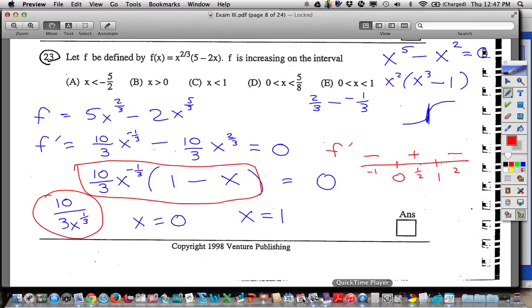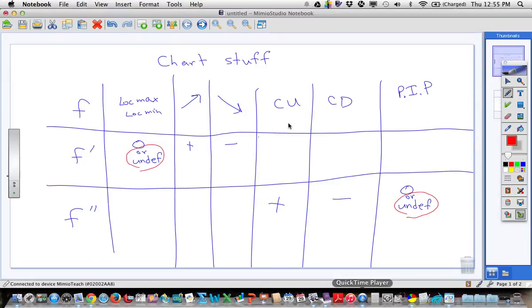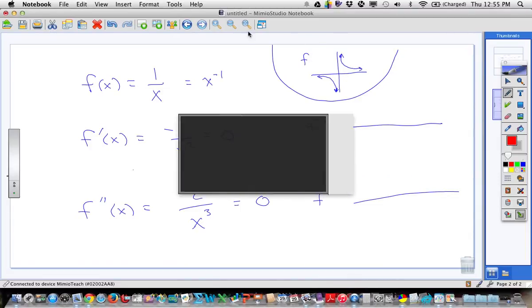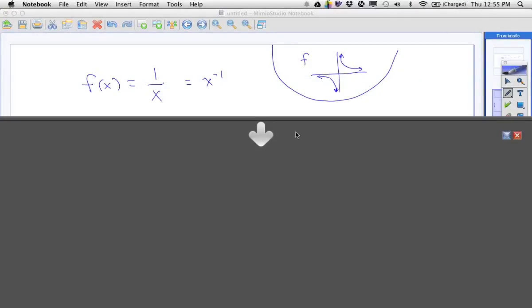Now, I wanted to show you something here when it comes to the chart. So I've got a function that I've put up here, just a basic old 1 over x. Now, you should know this function, but let's say you don't. Usually they give you something a little different. But this is very similar to the last free response question on the previous pack, except it's got some A's and B's in it, but it's similar. So you look at this function right here.